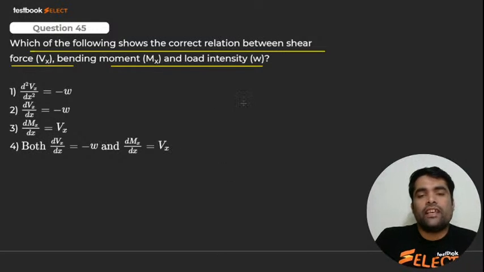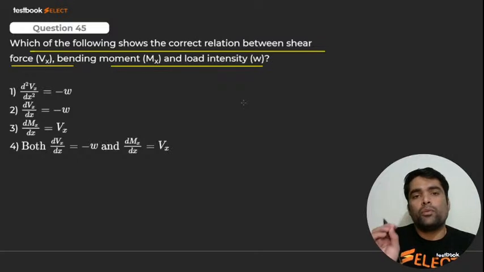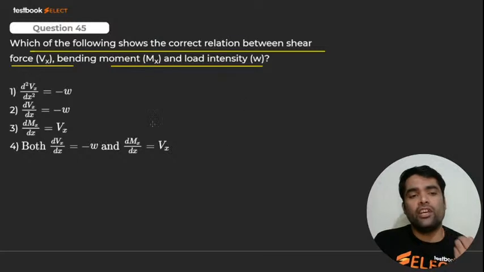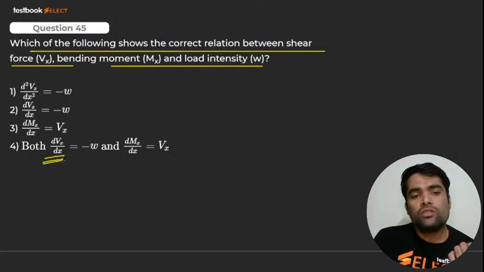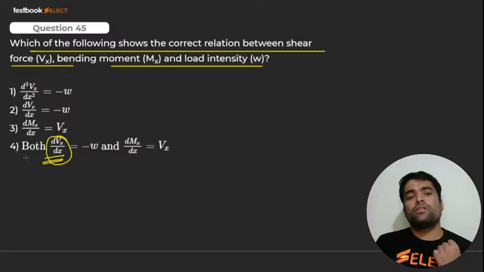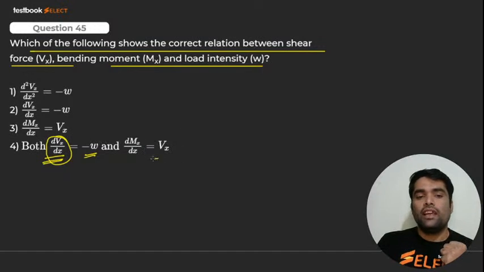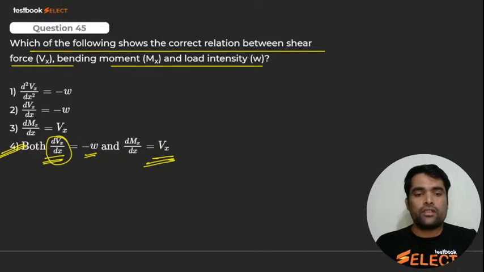You should know that the slope of shear force will provide the intensity of load, that is W. And what will the slope of bending moment provide, my dear? The intensity of shear force. So number 4 is correct. Very good. Here we go for next.